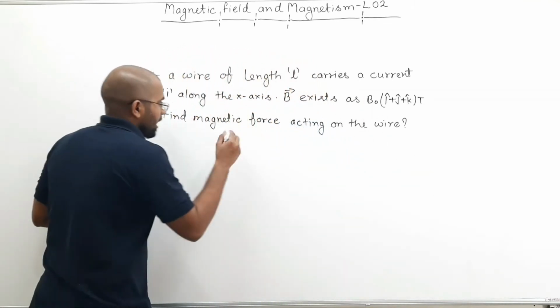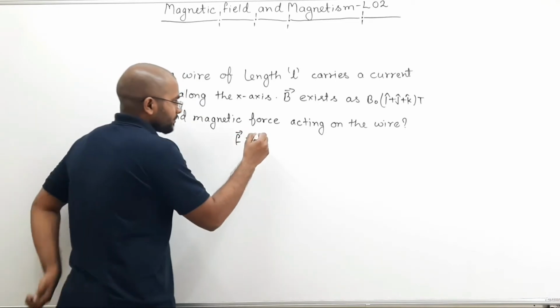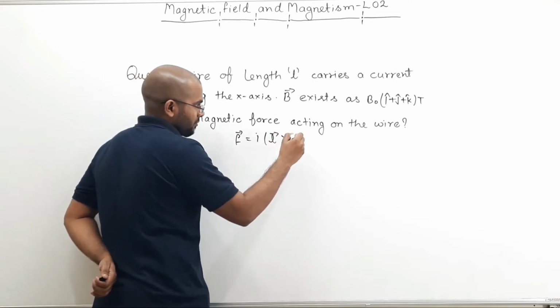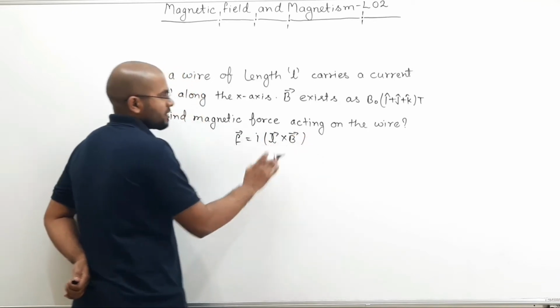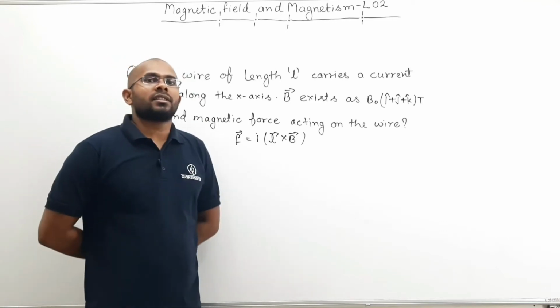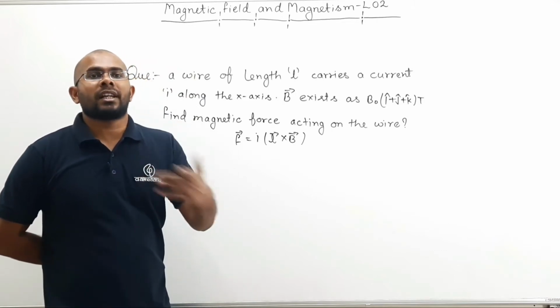We have already derived that force is I times L cross B, where the direction of the length vector is taken along the direction of current.